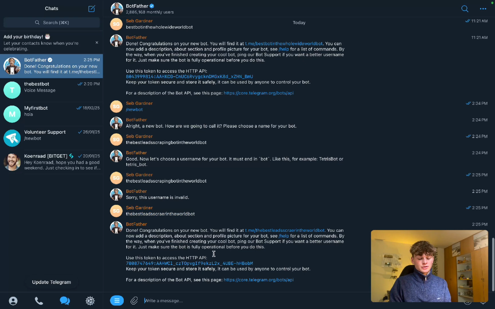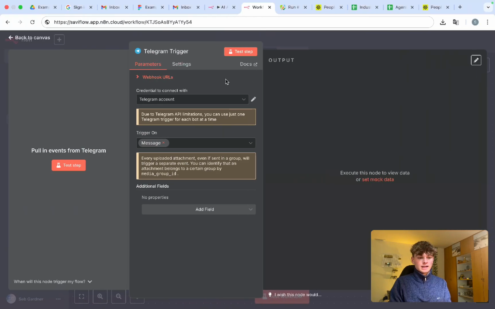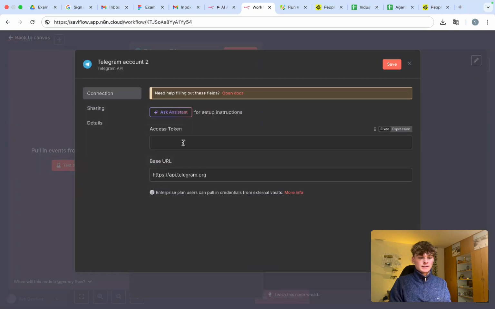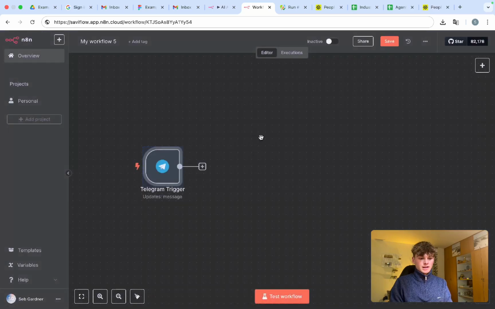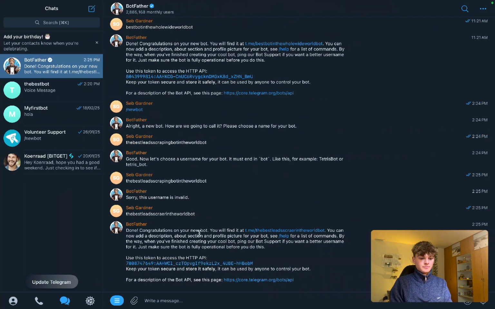Really what we're interested in at the moment is use this token to access the HTTP API. So if you copy this token over and then you head into the Telegram trigger, you go here, create new credential, and then in the access token, paste that token directly in there, and then click save. There we go, connection tested successfully. And now what this is going to do is it's going to watch for chat messages to be submitted to the bot we have just created.